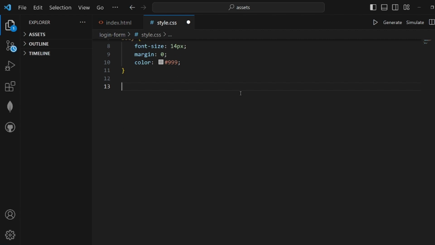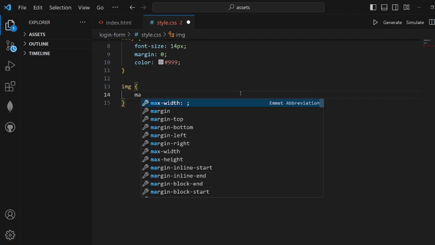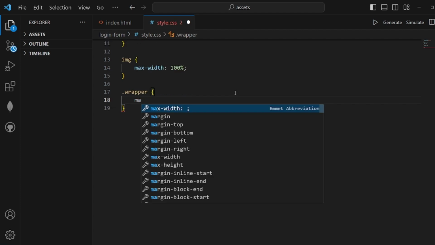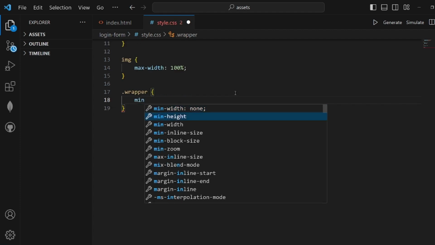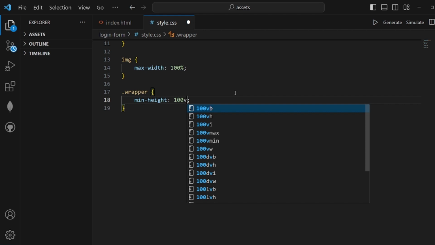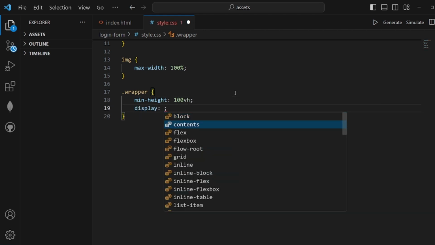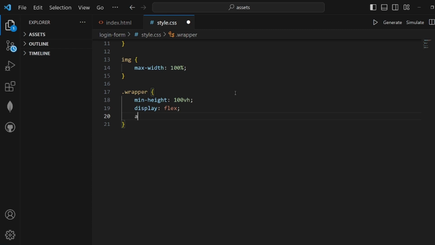Okay, and after body we need to select our images and style them as well. And the first thing is to set the max width of each image to 100%, and then let's select our wrapper and set the min height to 100 viewport height, display to flex, align items center, justify content center as well.